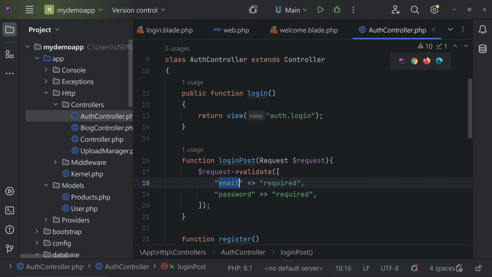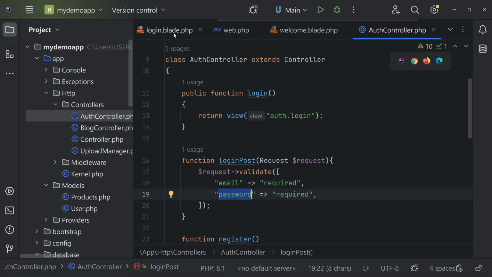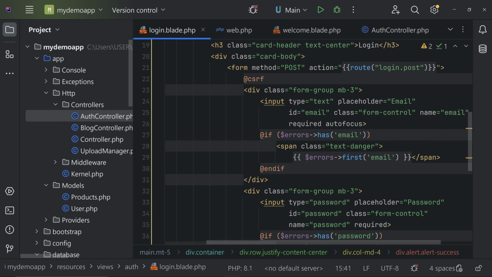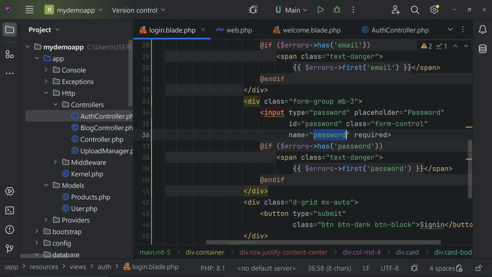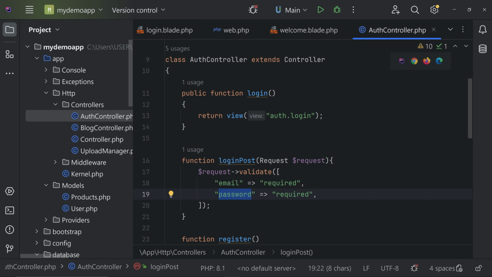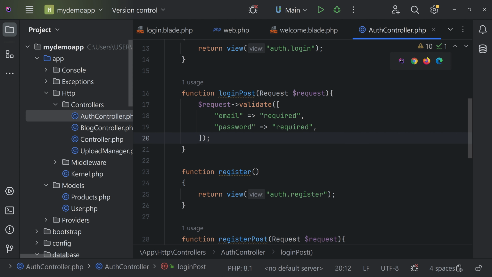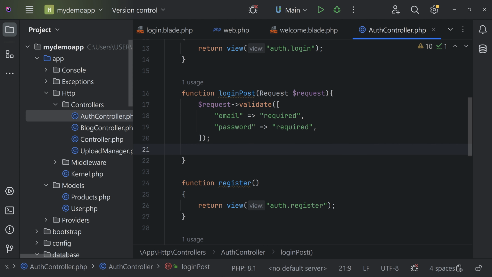This name has to be the same. So if you are changing it, you have to make sure the name given here and here is matching. Otherwise you'll get an error. Okay, so we are validating the email and password now.